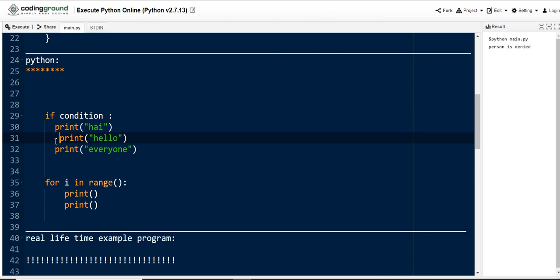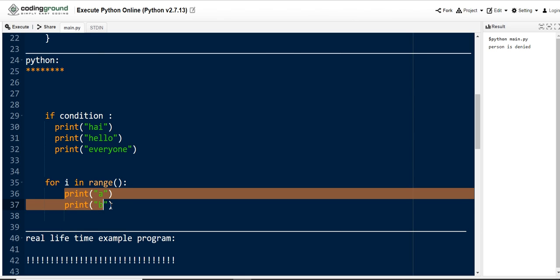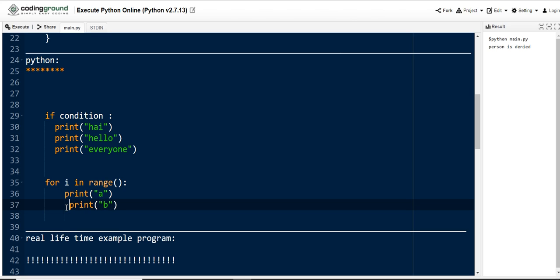If you leave white spaces differently for the second statement, it will raise an error. So we need to keep the same white spaces for all the statements which have the same scope. Like this, also for i in range, in the for loop I have kept print statements. Let me print something here, A, B. In this for loop I am going to use two print statements, printing A and B values. For these two print statements I need to give the same white spaces before the starting of the statements. If I give it differently, it will raise an error, because the same block of statements should be left with the same white spaces. That's the point you need to remember while writing Python programs.